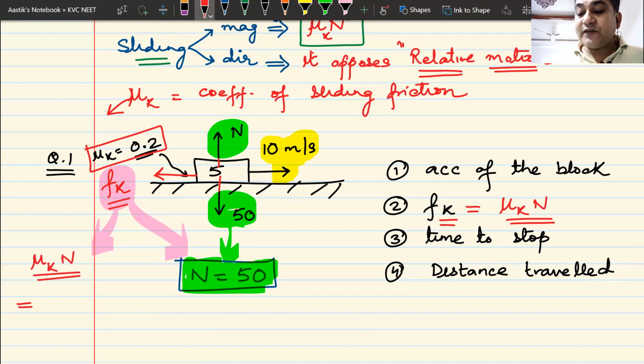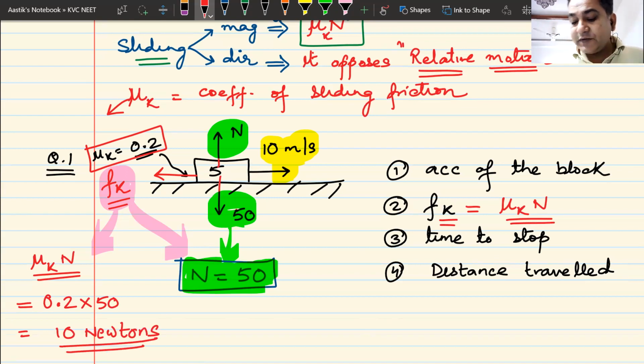Now you can just put the values. The value of mu k is 0.2, so it is 0.2 multiplied by normal reaction, which is 50. 0.2 multiplied by 50, and you have your answer. It is 10 newtons. Do we understand this? So we have understood the value of frictional force.